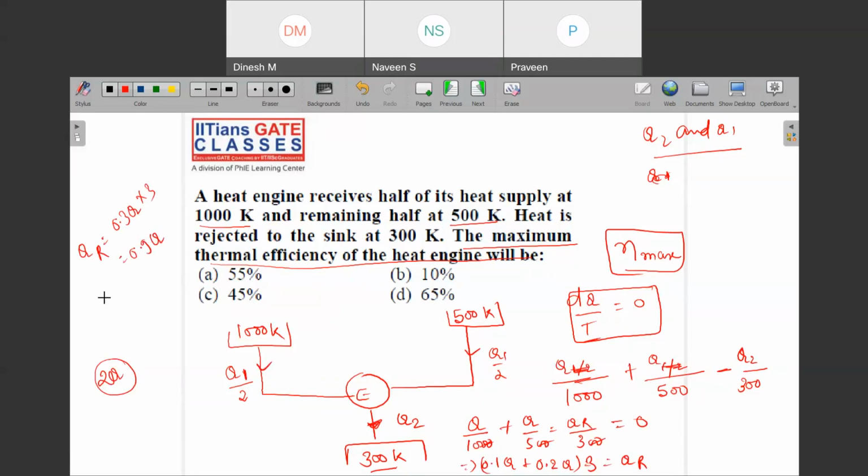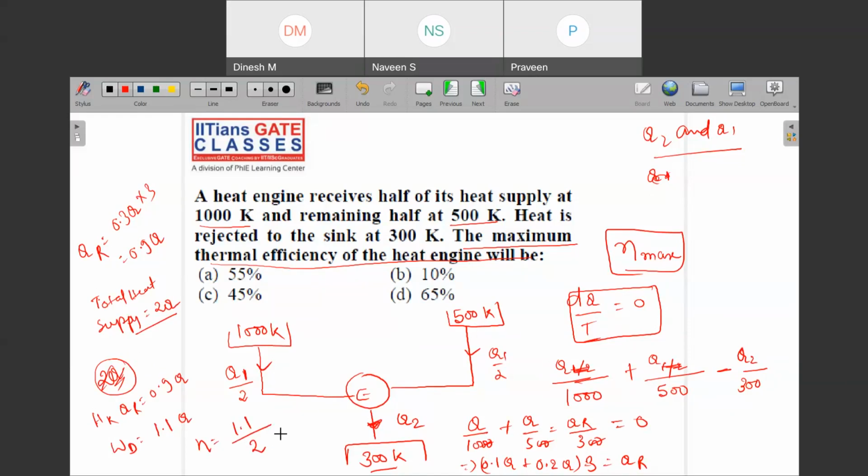The total heat supply is 2Q, and the heat rejected QR is 0.9 Q. So the work done is 1.1 Q. So the efficiency is 1.1 divided by 2.